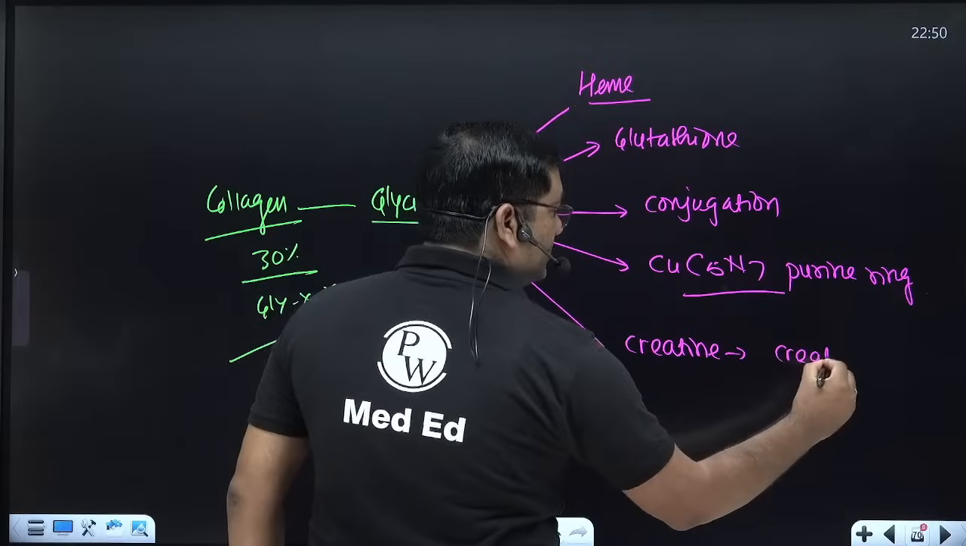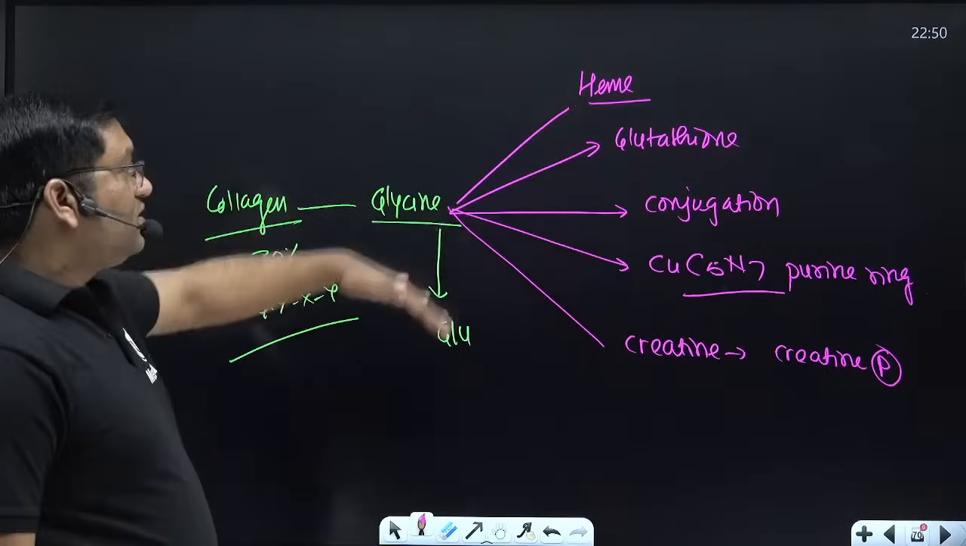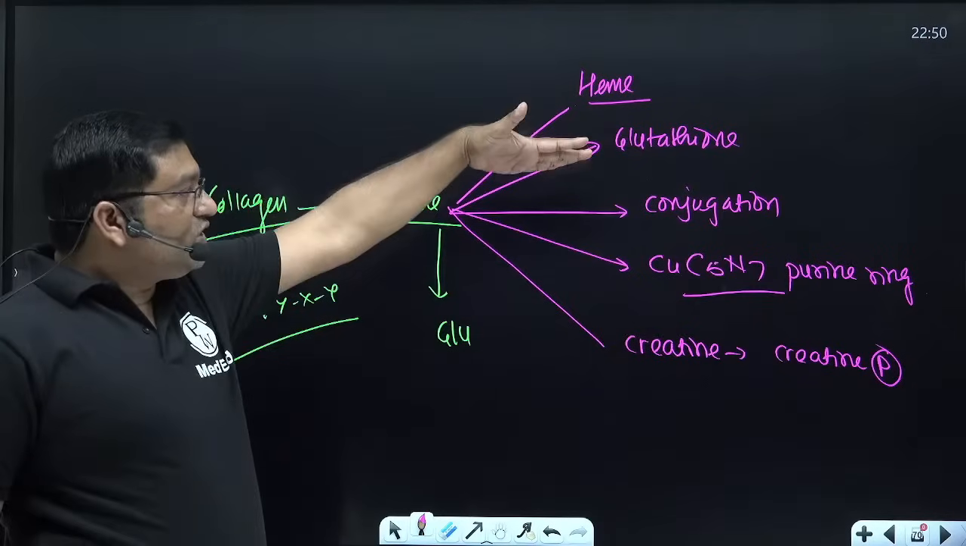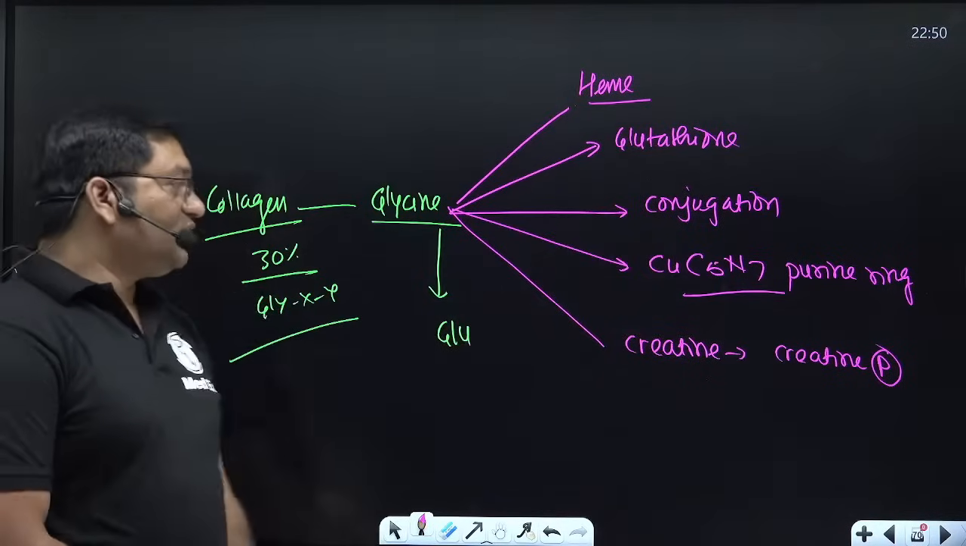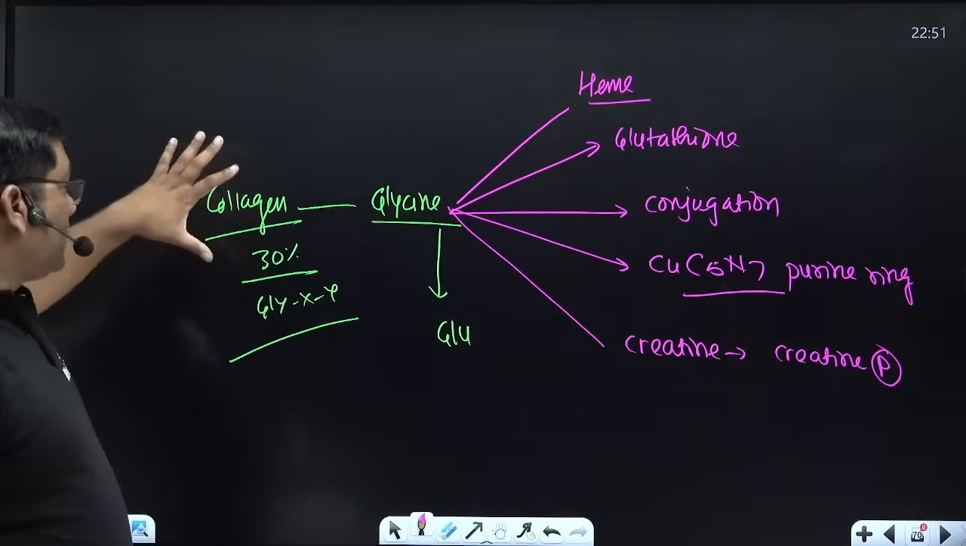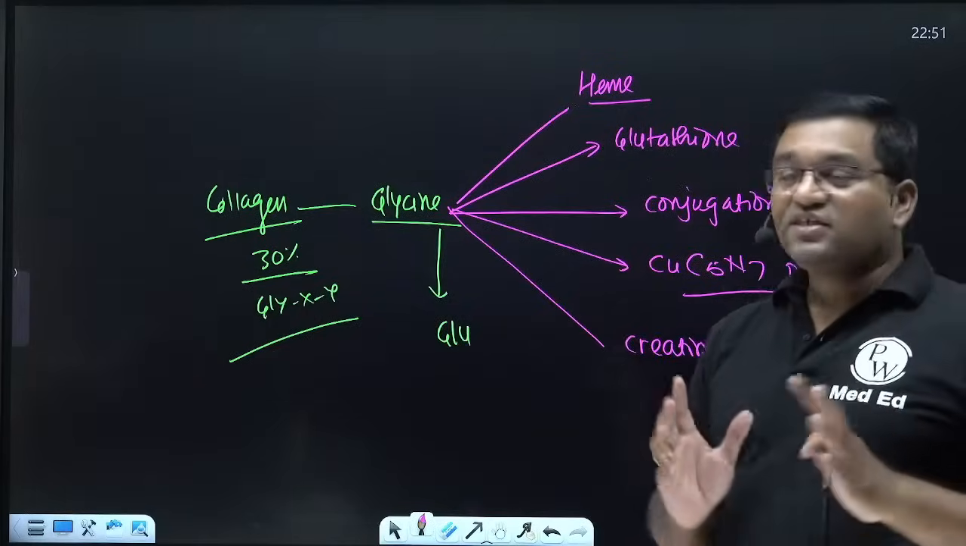Creatine phosphate, it is important. So these are the important products given by glycine: heme synthesis, glutathione synthesis, conjugation reaction, purine ring formation, and creatine phosphate synthesis. Glycine is important, and in collagen it is 30% glycine. So this is all about glycine metabolism.